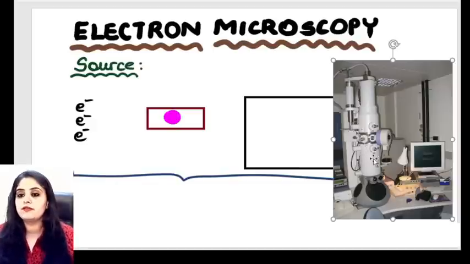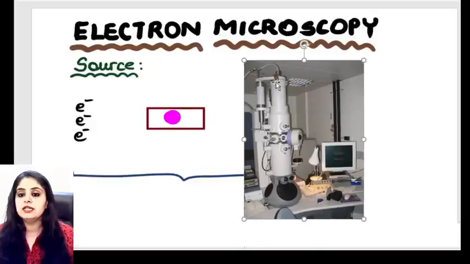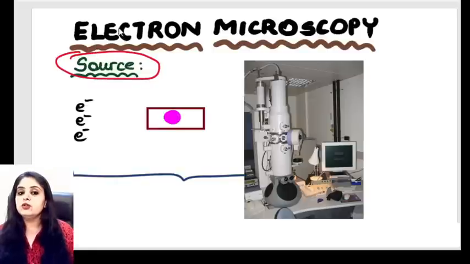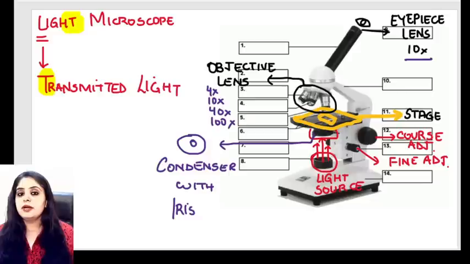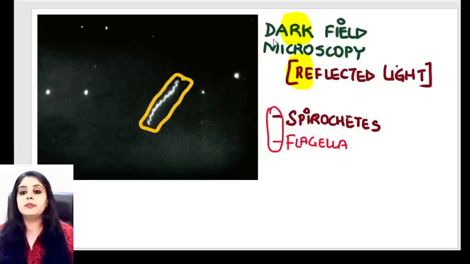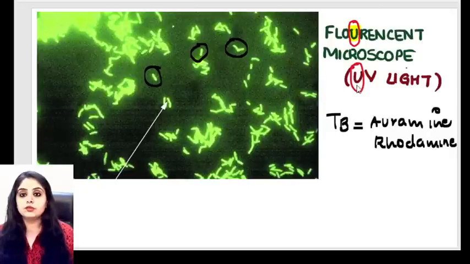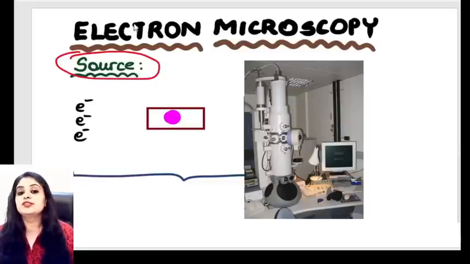Why is it closed from everywhere? For example, if I keep it here, this is the electron microscope. If I want to peep inside it and ask you what is the source, you'll say, ma'am, for everything you were telling me a light. Let's do a recap. For light microscope, I told you the source was transmitted light. For dark field microscope, the source was reflected light. For fluorescent microscope, the source was UV light. But for electron microscope, there is no light. The source is a beam of electrons.